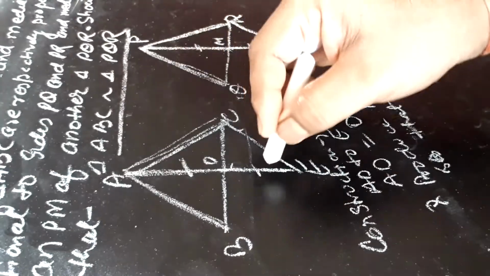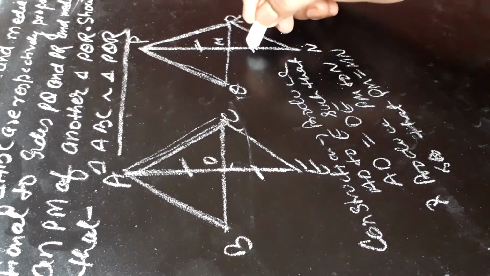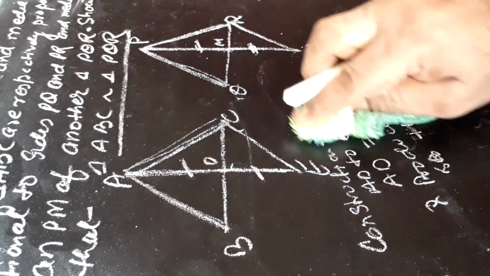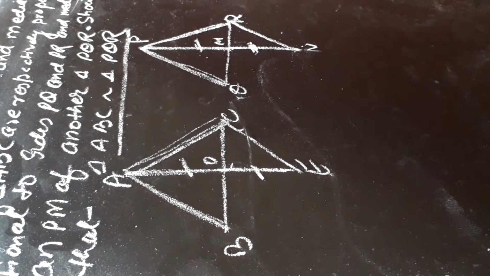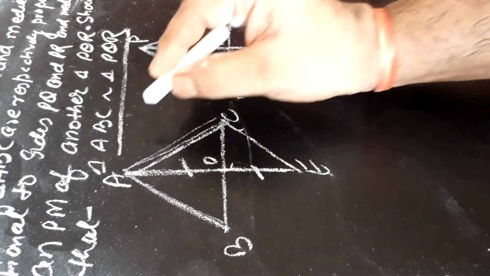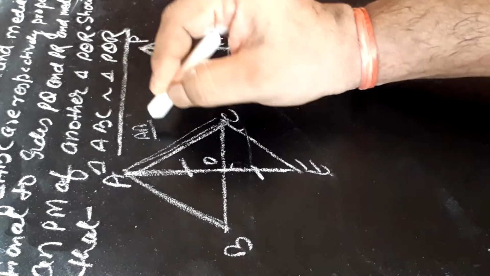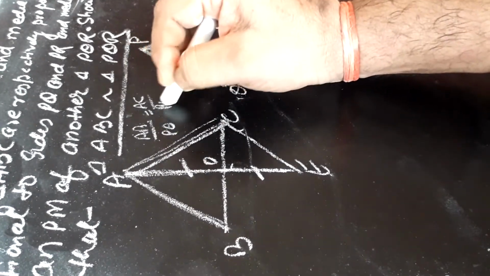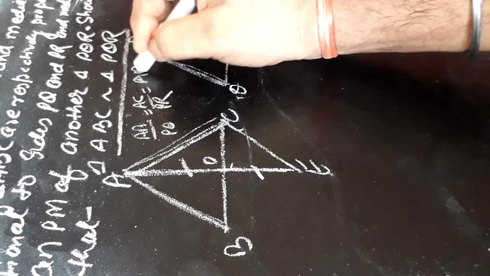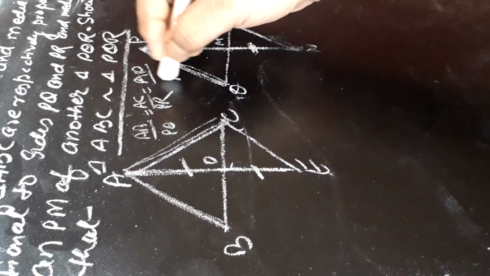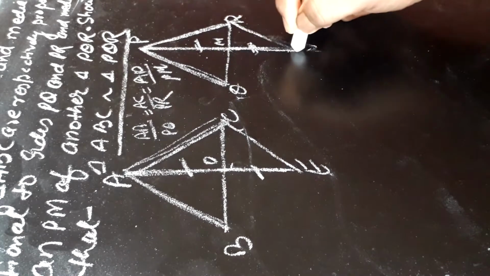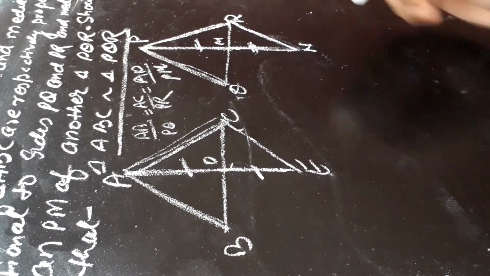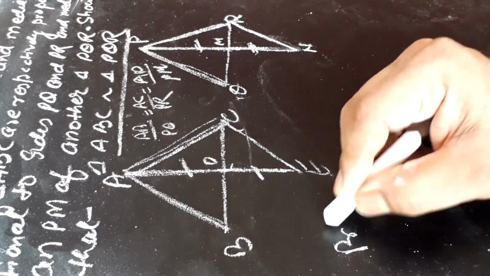Here AD is equal to DE and PM is equal to MN. Now we are going to prove. Here we will write in short AB upon PQ is equal to AC upon PR is equal to AD upon PM. This is N, PM. Now we are going to start the proof.